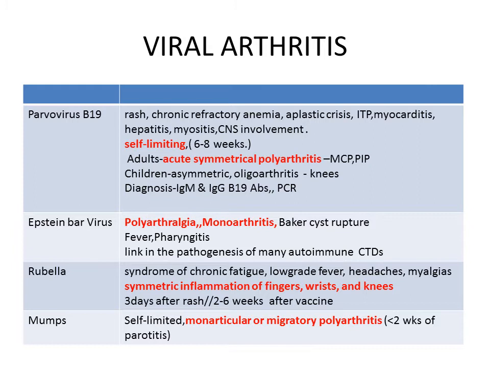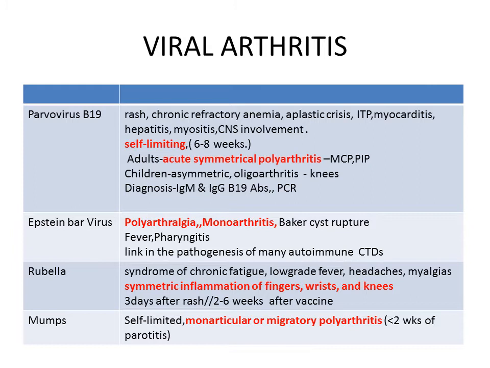Epstein-Barr virus is a link to the pathogenesis of many autoimmune connective tissue disorders, and the clinical findings are polyarthralgia, monoarthritis, Baker's cyst rupture mainly involving the knee joint, fever and pharyngitis. Next come the childhood infections such as rubella and mumps.